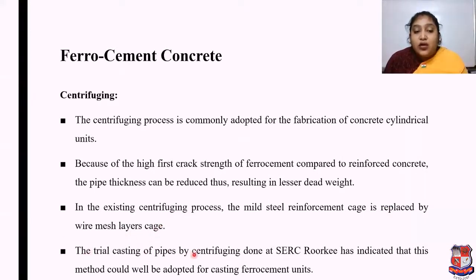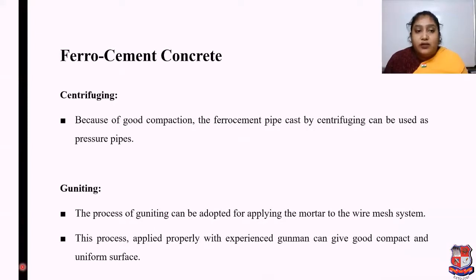Trial casting of pipes by centrifuging done at SERC Roorkee has indicated that this method could well be adopted for casting ferrocement units. Because of good compaction, the ferrocement pipe cast by centrifuging can be used as a pressure pipe.